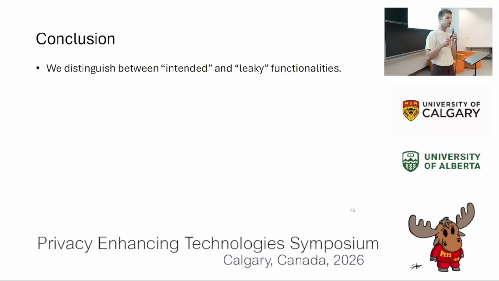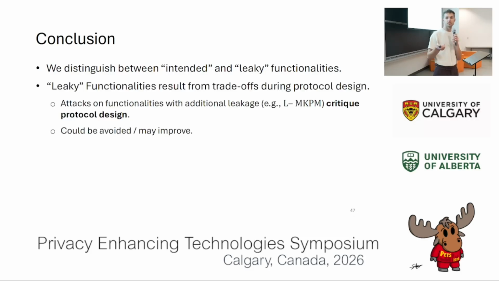We intentionally distinguish between intended and leaky functionalities. And this is because leaky functionalities arise from decisions during the protocol design process. So if you find attacks against this, that's mainly a critique on these decisions. And what I would hope is that if you design such a system that has a leakage pattern, and you prove it's secure with respect to that leakage pattern, don't just shrug the leakage pattern off as fine and not too bad, as we've seen too often, but think about what an adversary could infer from this leakage.